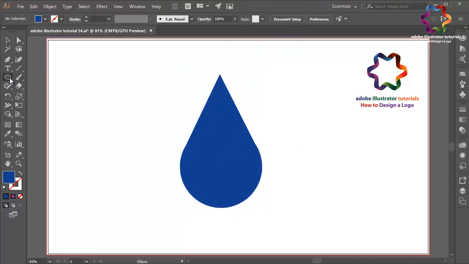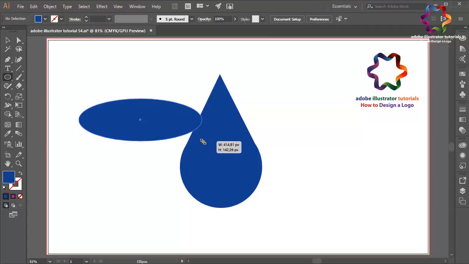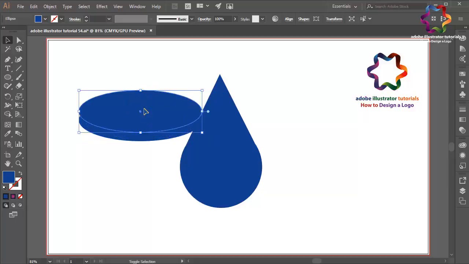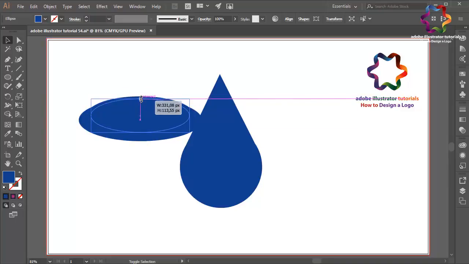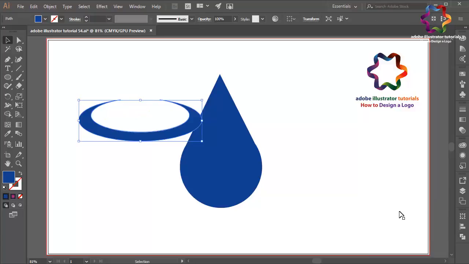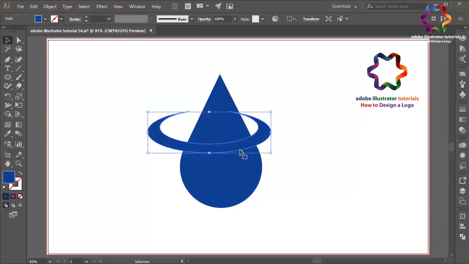And now select the ellipse tool again and create an object like that. Duplicate this object, go to edit, select copy, edit, paste in front, put it a little bit going up like that. Click on this point and scroll down. Okay, maybe a little bit down like that. Go to Pathfinder and click minus front. Okay, and put this object over here.